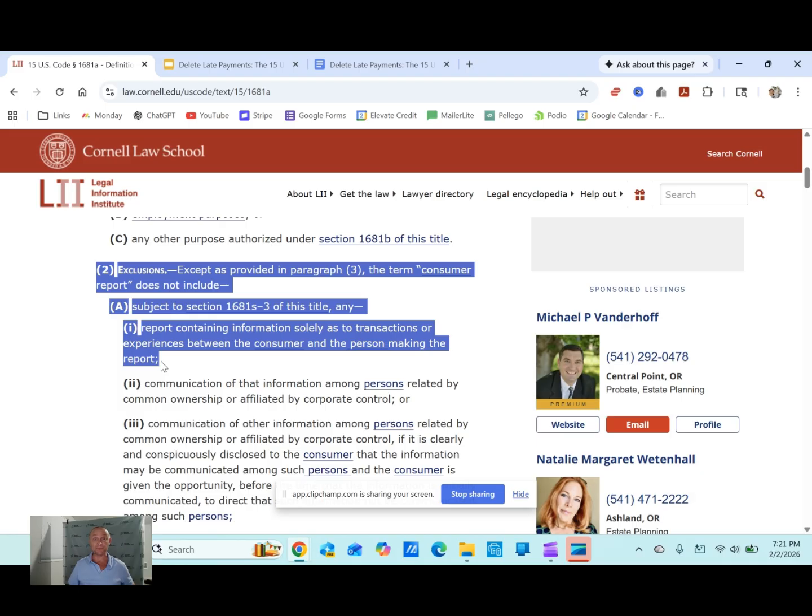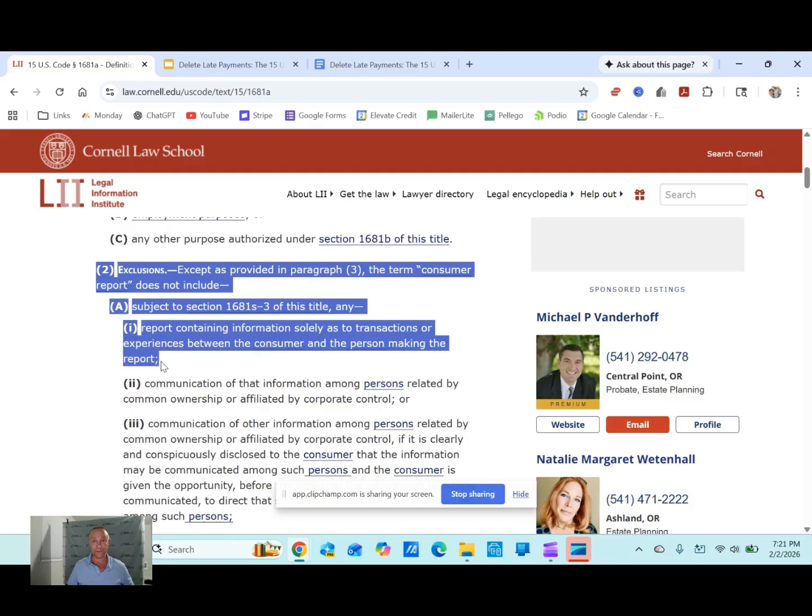Exclusions. Except as provided in paragraph 3, the term consumer report does not include... It does not include. It's excluded. Subject to section 1681s-3 of this title. What's excluded? Any report containing information solely as to transactions or experiences between the consumer and the person making the report.